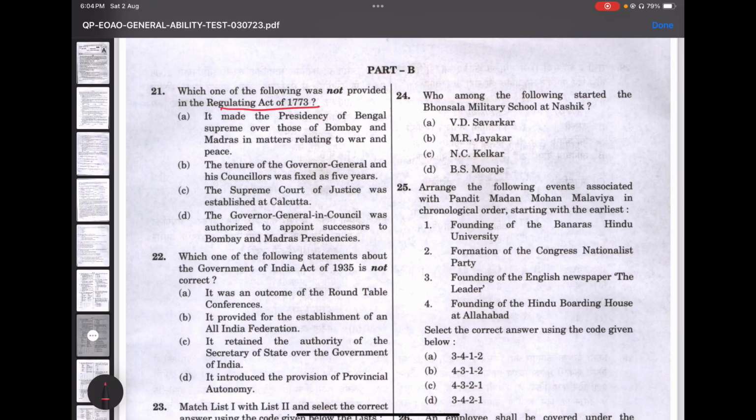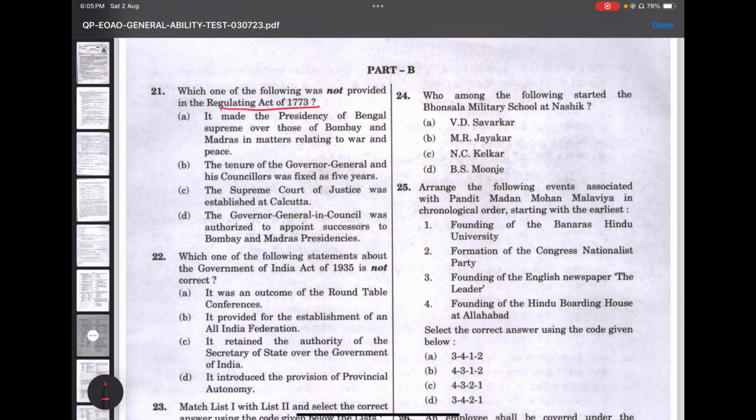So, with respect to the Regulating Act of 1773, it brought significant legislative measures that we all know, and it also introduced several provisions to streamline the administration of the East India Company. And not to forget, it also made the presidency of Bengal supreme over the other presidencies, like that of Bombay and Madras. So, with respect to war, peace, and everything, the presidency of Bengal was supreme.